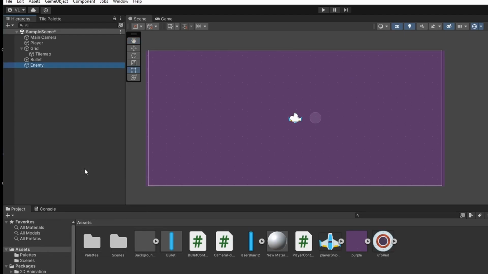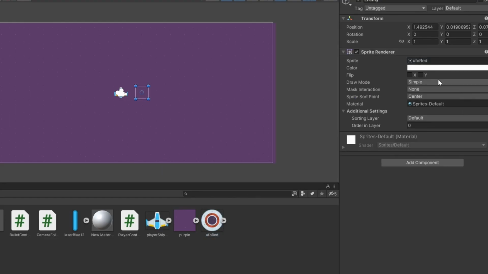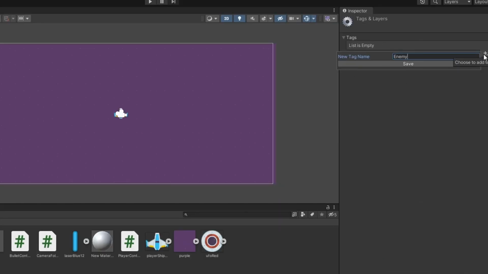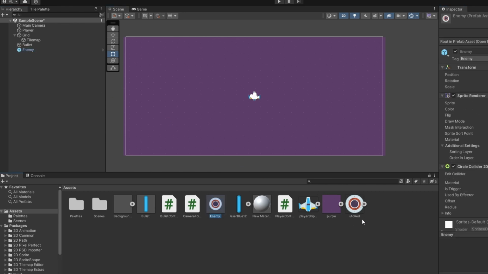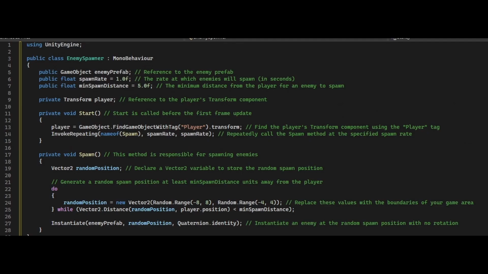Next, we create an enemy game object, give it a sprite renderer, and add collision to it. We also give it the tag enemy so that we can reference it in our scripts later. We then have to make the enemy into a prefab just like we did with the bullets because we're going to be spawning many of them. Then we create an enemy spawner script, which will control how enemies spawn. I asked GPT to spawn them not too close to the player.